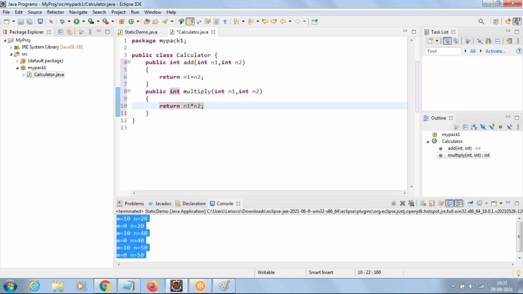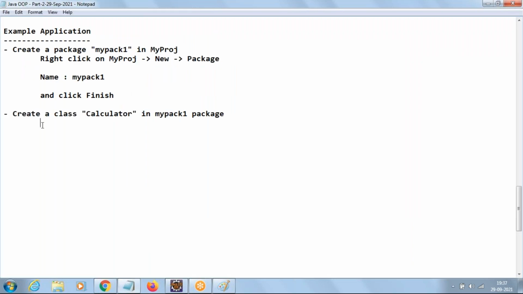Some code, your wish. Let me document how to create a class under a package: right click on mypack1 and say new class. It will ask you the name. I'm giving Calculator and click finish.